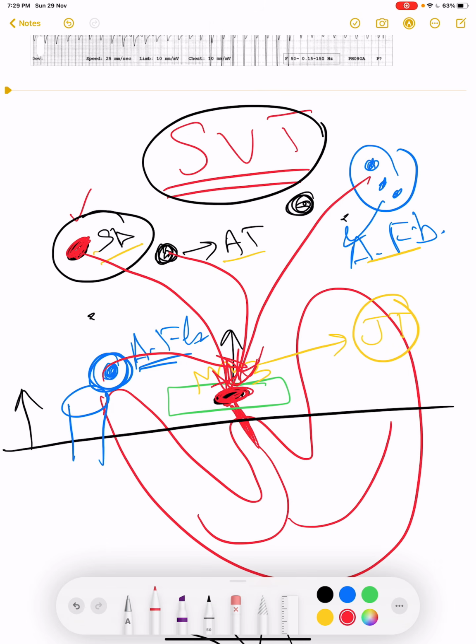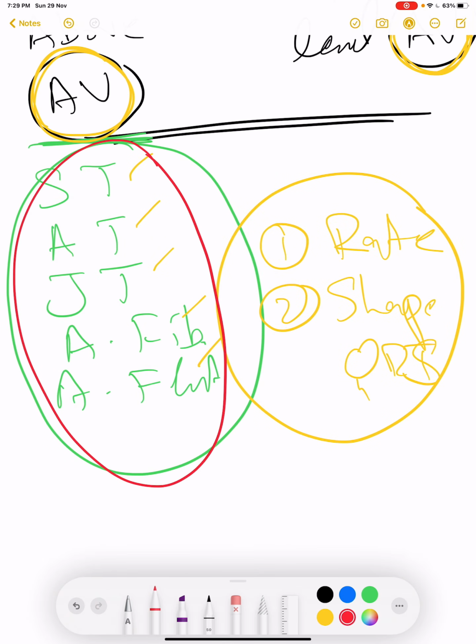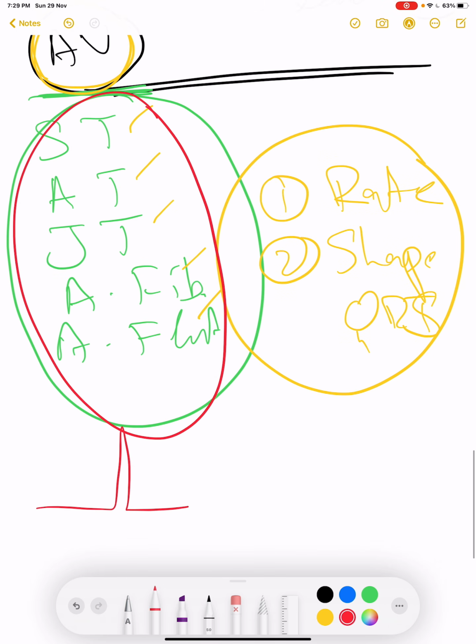It will pass through the AV node, through the bundle of His, and then the right and left bundle branches. So in other words, all of these tachycardias will be following a normal conducting pathway, which is the normal fast conducting pathway of the heart. That is why the QRS complex will be narrower in all of these tachycardias.